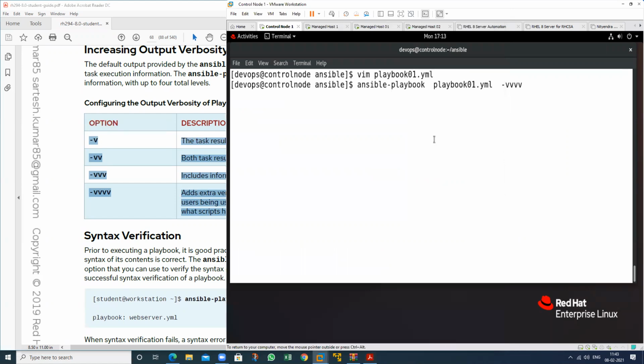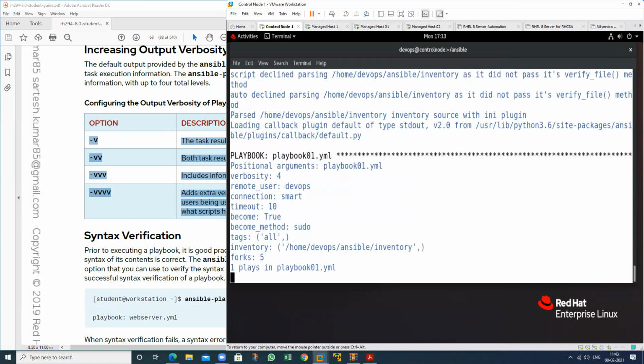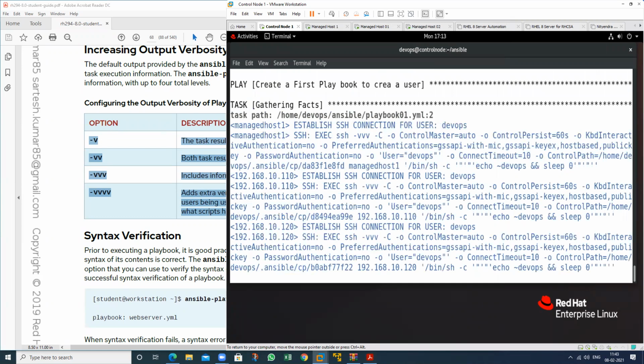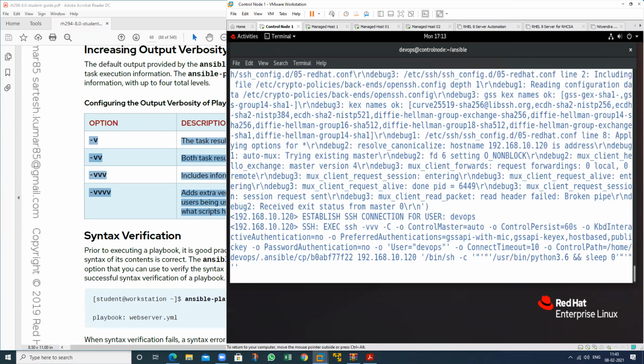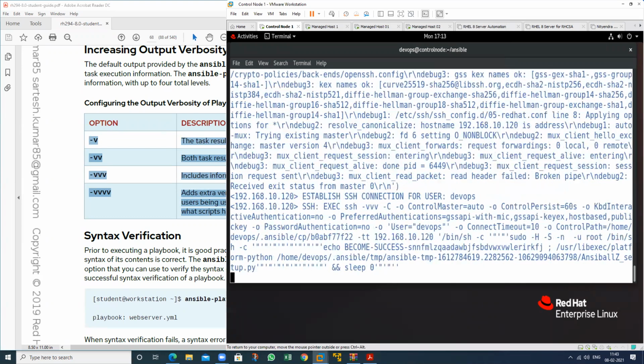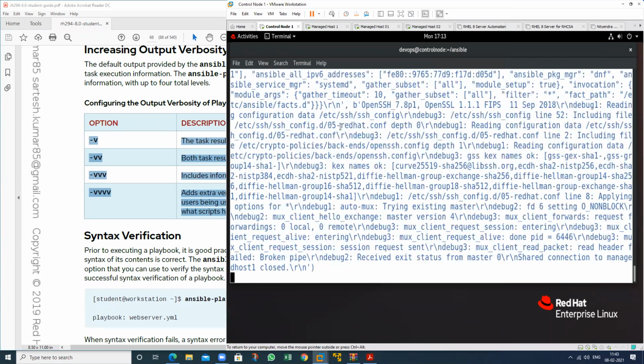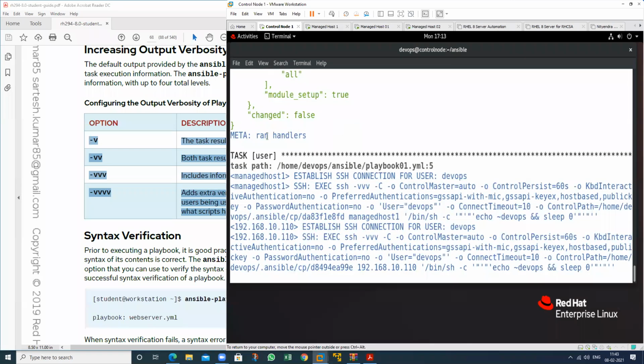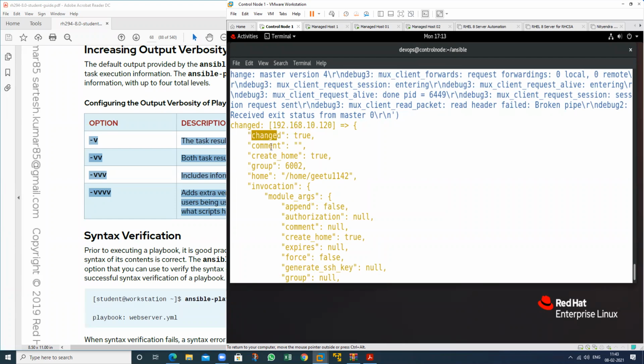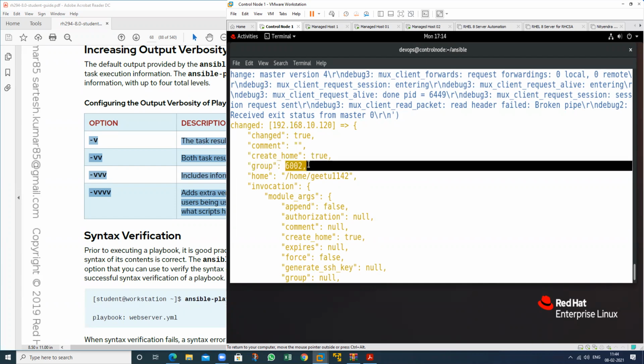It will show all the information. So see this one, it will show all the information, what will happen in the background. So I have created only one user, in which machine? This machine. Changed is true. Comment, I have applied no comment. Create user, home directory, yes. Group name is this one.